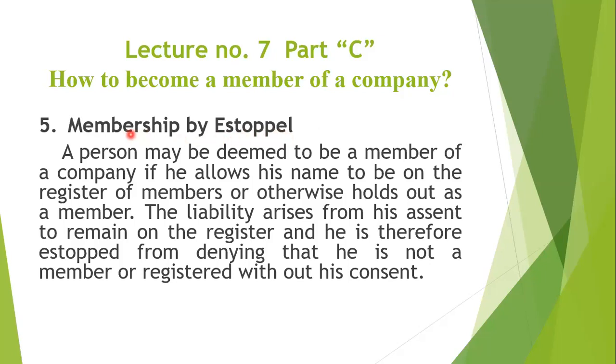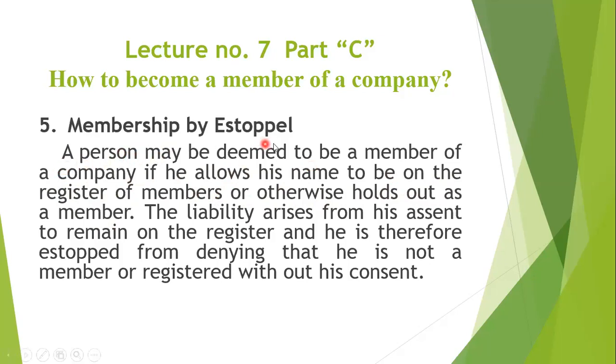In the same way, membership by estoppel is when a person may be deemed to be a member of a company if he allows his name to be on the register of members or otherwise holds himself out as a member. For example, Mr. A is not a member of the company, but Mr. B introduces him as a member of the company and Mr. A does not deny it, saying that he is not a member. Then afterward, if any liability arises, Mr. A will be held liable just like an ordinary member, although he is not a member.